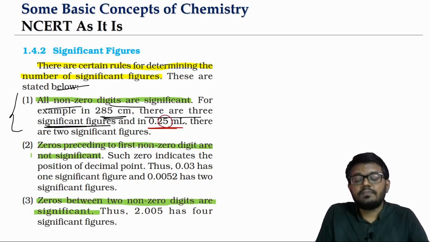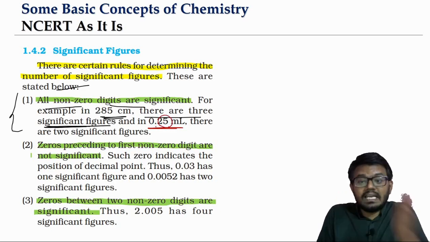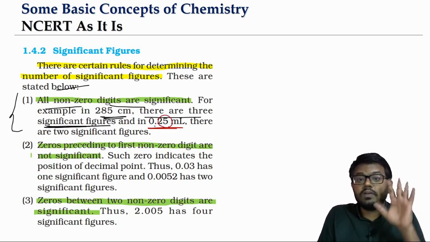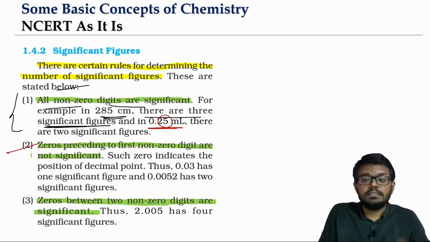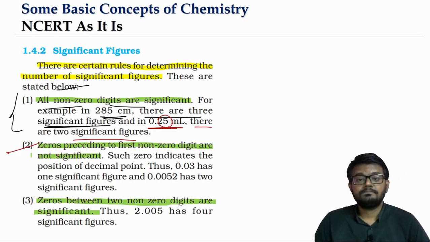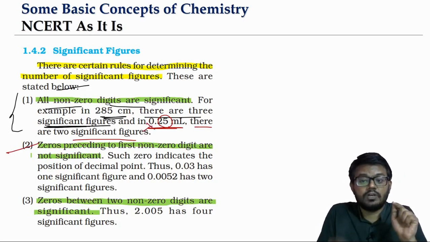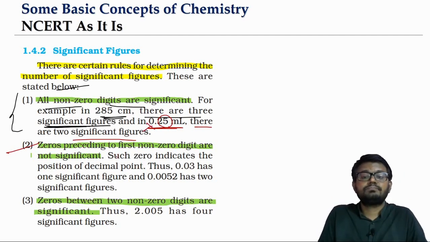These two will be significant. But the 0 on the left side will not be significant. We'll see that in the next point. So this 0.25 ml will only have 2 significant figures. 2 will be counted, 5 also will be counted, but the 0 will not be counted. Why? We will see here.